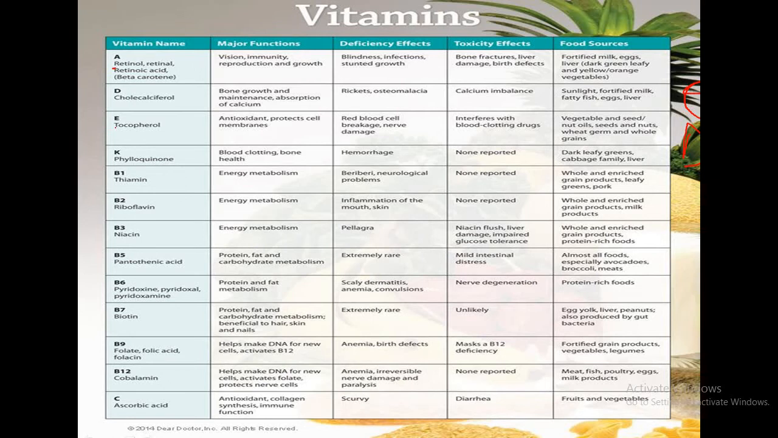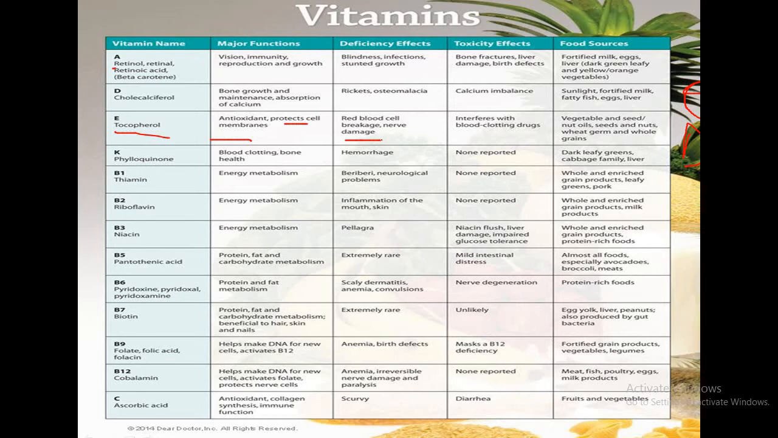Then another vitamin is vitamin E, also known as tocopherol. Sometimes it is also known as the beauty vitamin. The function of vitamin E is to act as an antioxidant, so that is why it reduces the signs of aging. Then it protects the cell membrane. Deficiency of vitamin E will cause red blood cell breakage and nerve damage, and the toxic effect will be that it will interfere with blood clotting drugs.